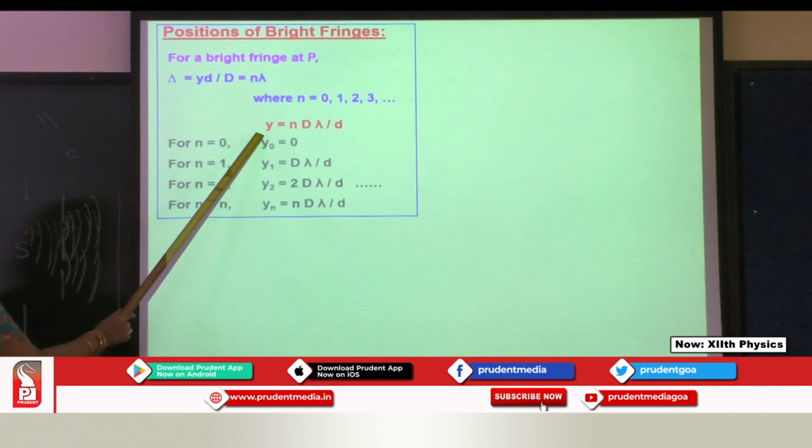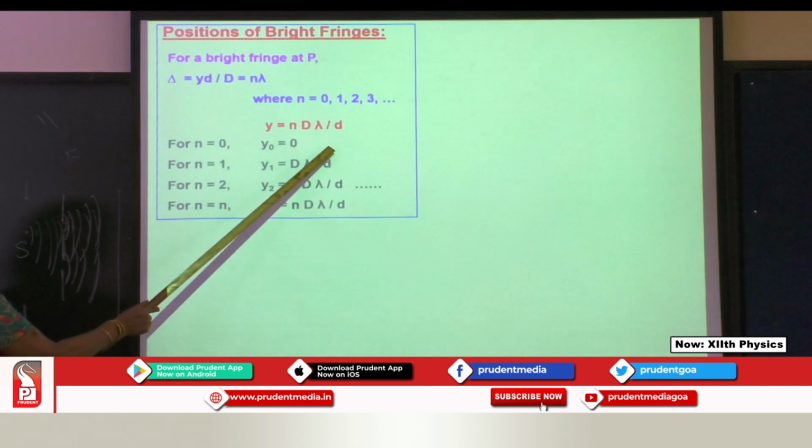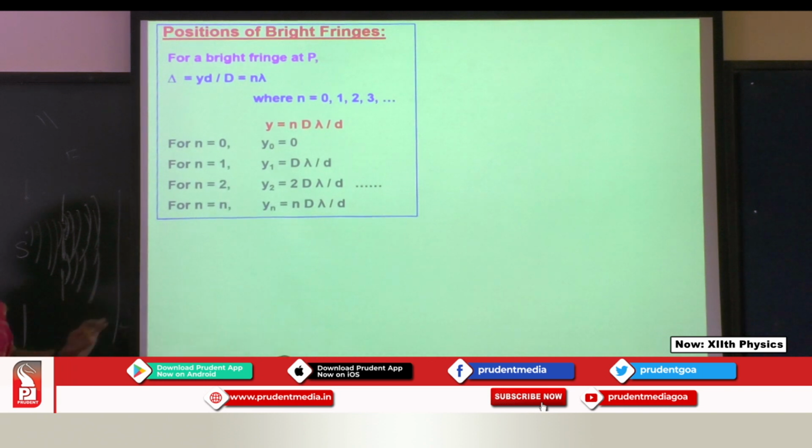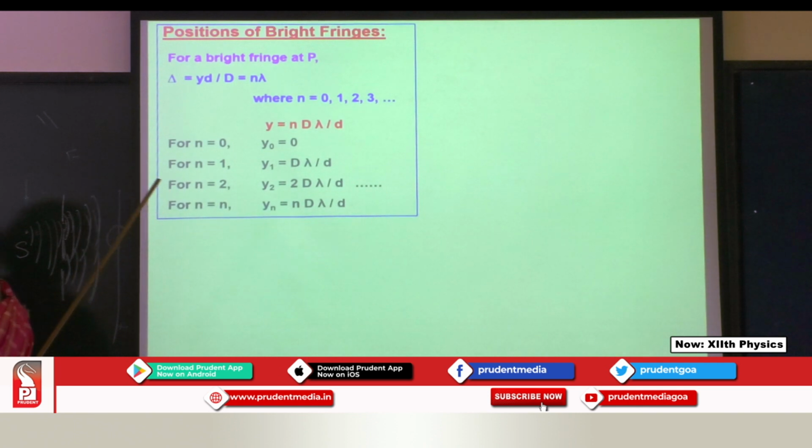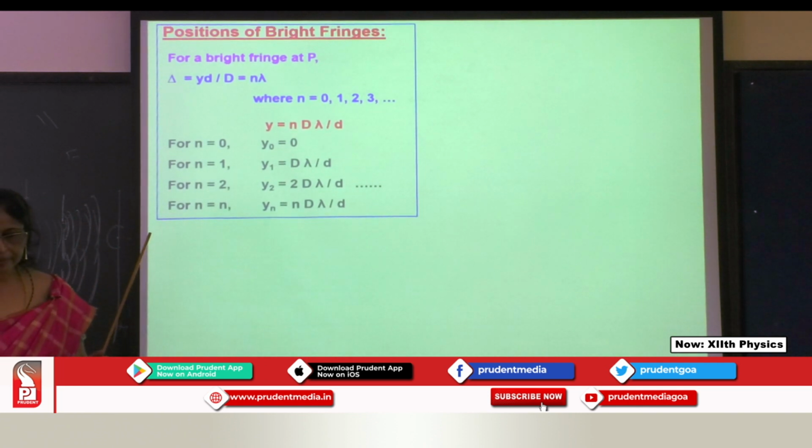So the displacement is given as n lambda D by d. For the first fringe from the center, n is equal to 1, then n is equal to 2, 3. So we get consecutive bright and dark fringes.